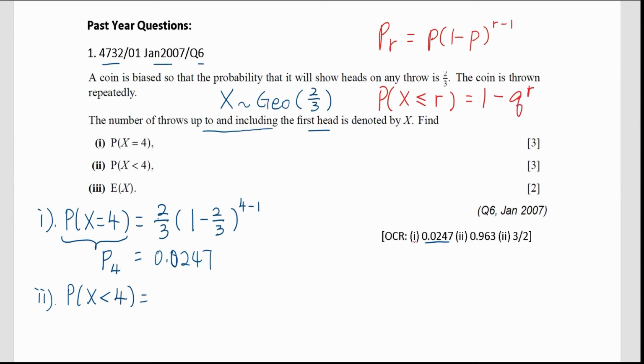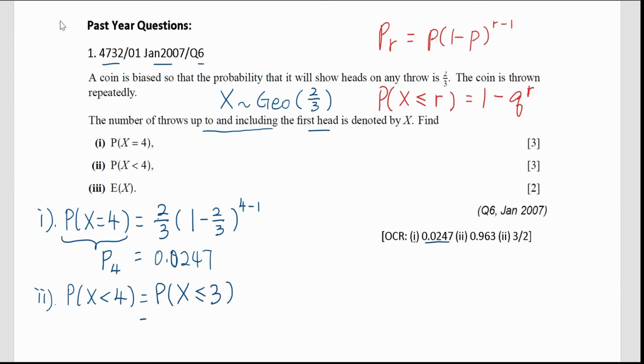So, does this question exactly look like the formula now? It does not. What do we want? x has to be less than 4, right? But what we want to write down is x less than or equal to r. Hence, x has to be less than or equal to 3. Then only it looks like the formula, correct?